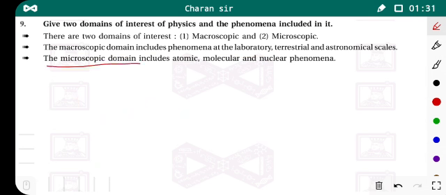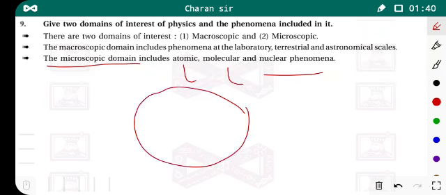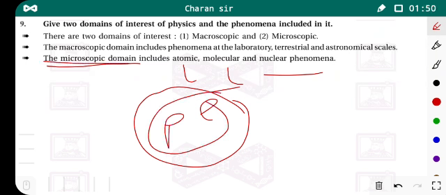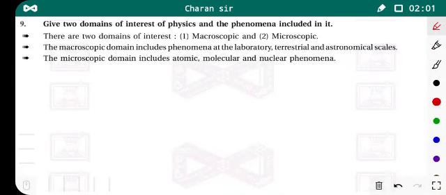In this domain we study phenomena at atomic scales. That means atomic, molecular and nuclear phenomena. Suppose we consider some atomic phenomena. In atoms, electrons and protons are attracted to each other. So these phenomena are studied in the microscopic domain. Some interactions between protons and electrons, neutrons and electrons, some motions of electrons and protons. All these phenomena are studied in the domain of physics known as the microscopic domain.